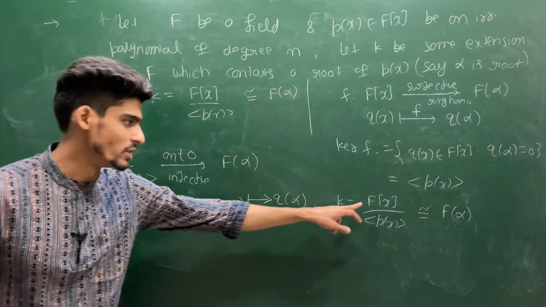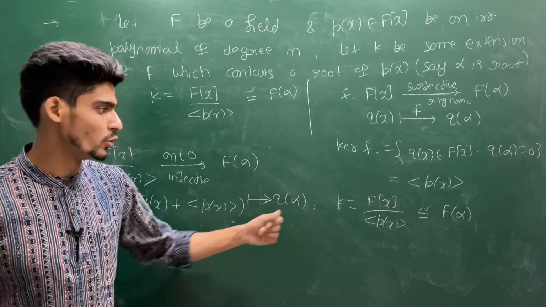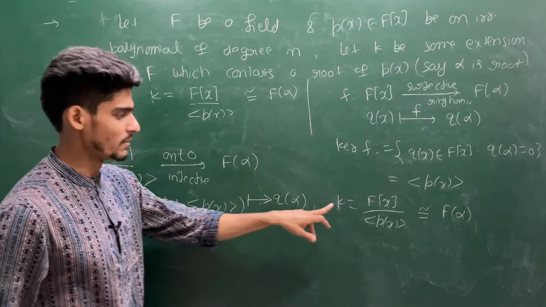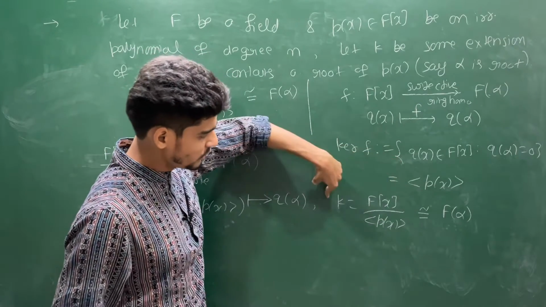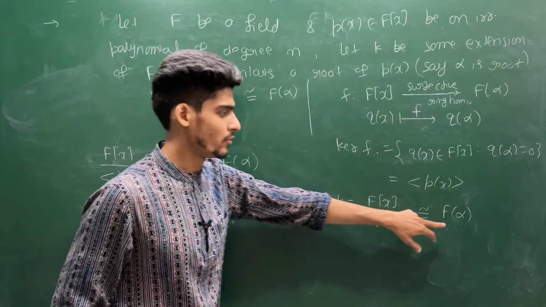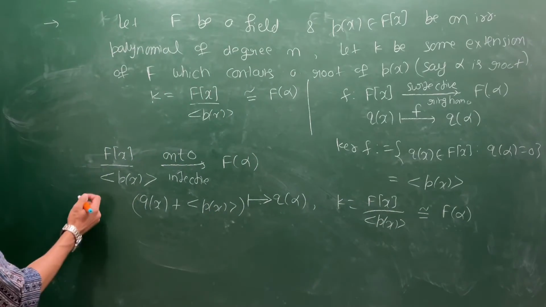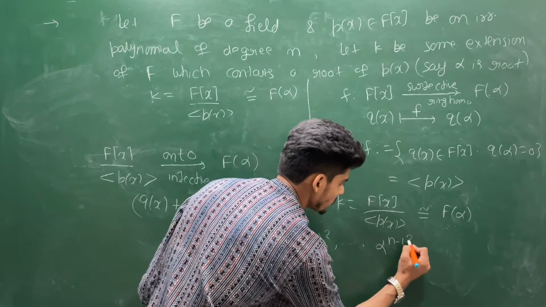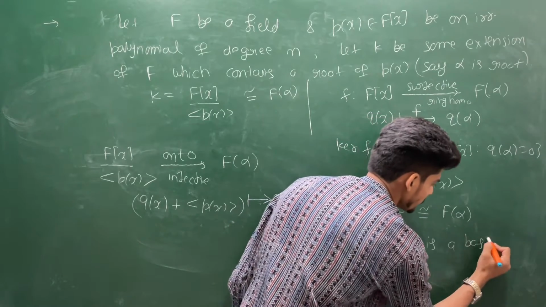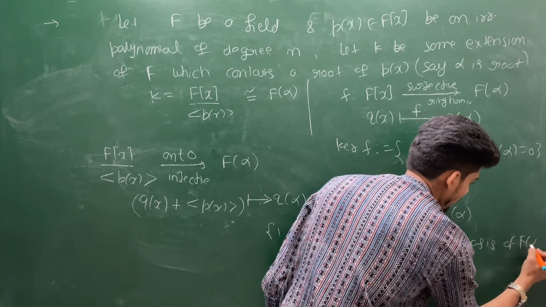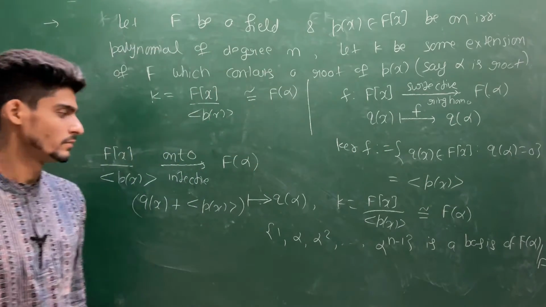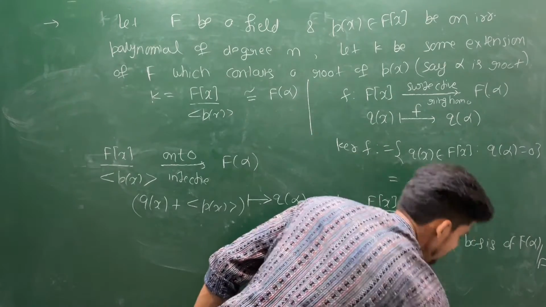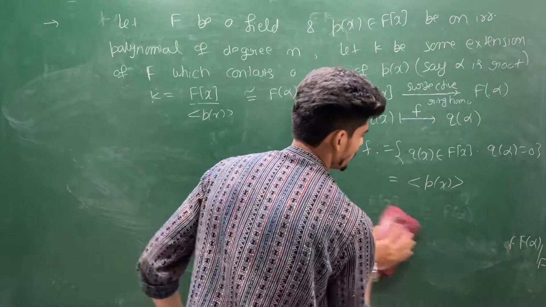Now you do not need to worry about this F[x] by the ideal generated by P(x). You can directly take F(alpha). And what about the basis? What can you say about the basis for this K? Because you know the basis of K over F in this structure. What about the basis in this structure? The basis in this structure will be 1, alpha, alpha square, up to alpha to the power n minus 1, which is a basis of F(alpha) over F. Now once you have this, you can find the degrees easily. If you have a simple extension, you can give me a basis.